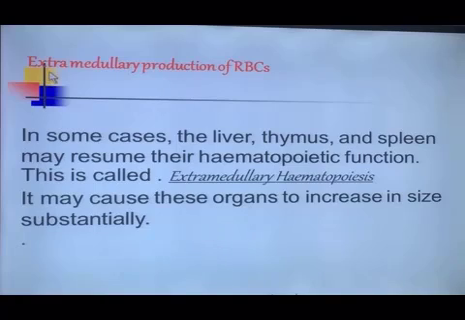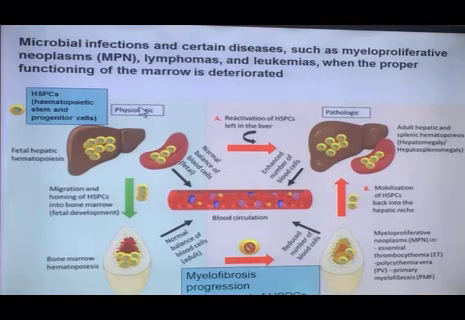In some cases, there is extramedullary production of RBCs, that is, production of RBCs outside the bone marrow. In some cases, the liver, thymus, and spleen may resume their haematopoietic function. This is called extramedullary haematopoiesis. It may cause these organs to increase in size substantially. In fetal life, this is a physiological condition, and in adult life, it is a pathological condition.